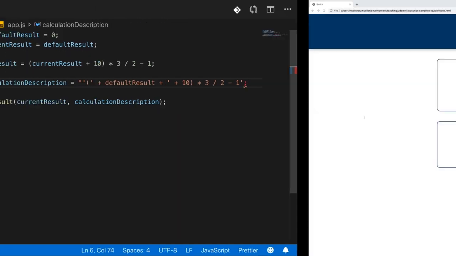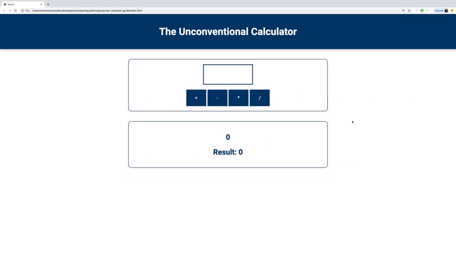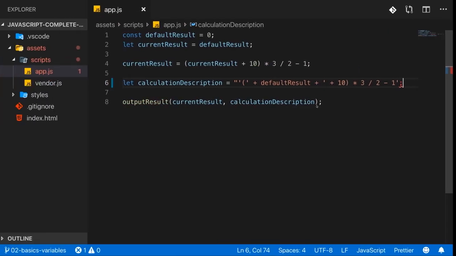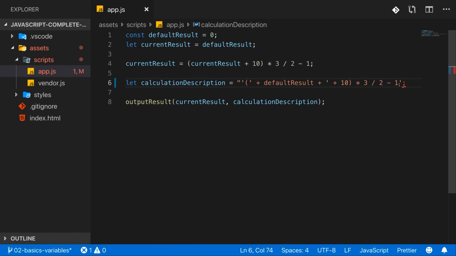And if we would try to run this code and reload our page, indeed, if you look into the developer tools again, you'll get an error. Now, the interesting thing actually is if I do close it with a double quote, now everything in between will be treated as one text. So when you open something with single or double quotes, everything in between the opening and closing single or double quotes will be one piece of text, which makes sense if you think about it.